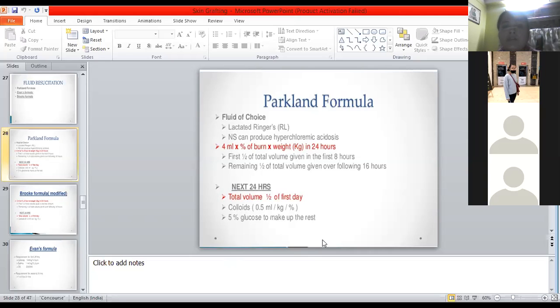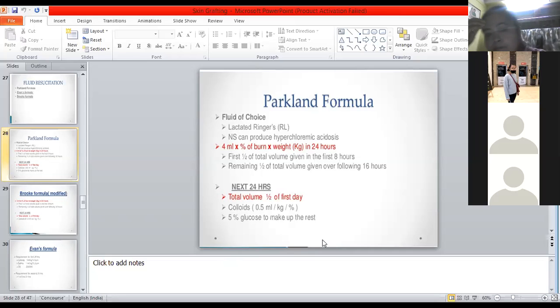So what you can give here is colloids, means some plasma expanders, some gelofusine. Sometimes we see that the patient's BP is dropping because the patient may be in hypotension, right? So colloids at that time may be helpful. Colloids are 0.5 ml per kg per percentage of burn. This is the calculation of colloid, and 5% glucose to make up the rest.